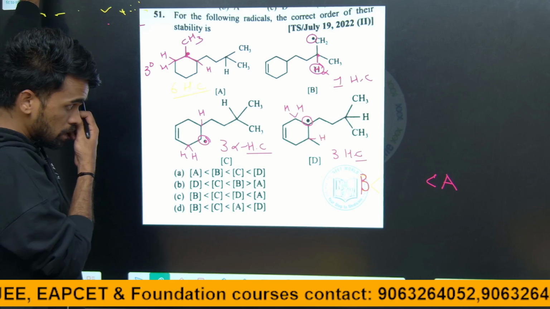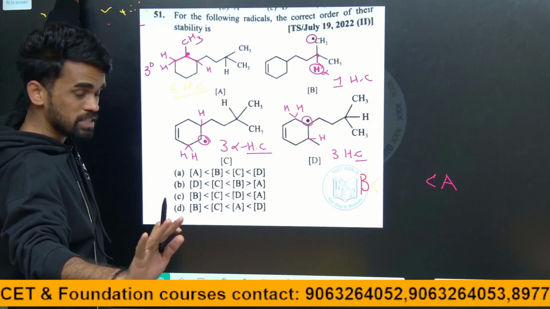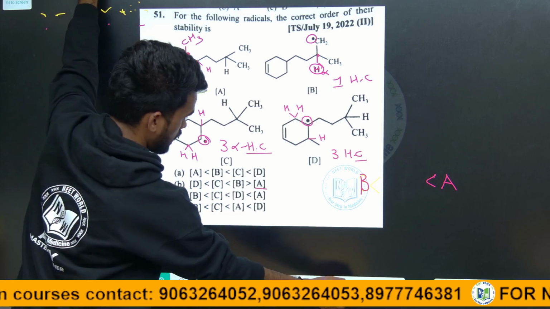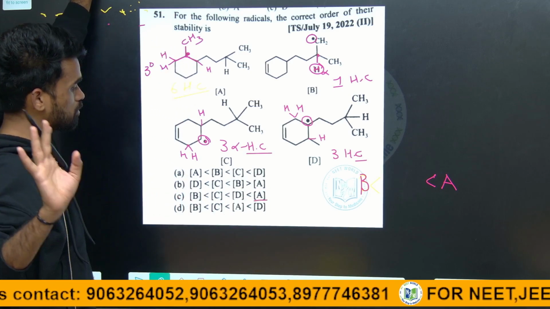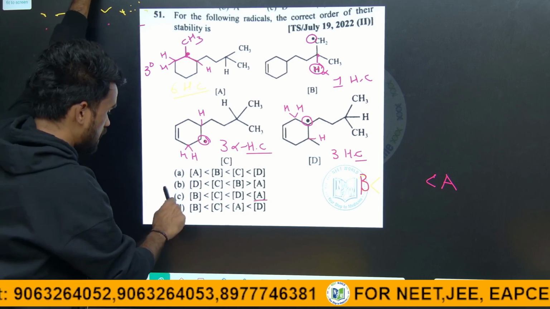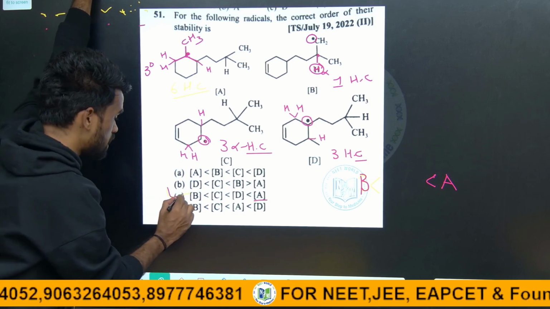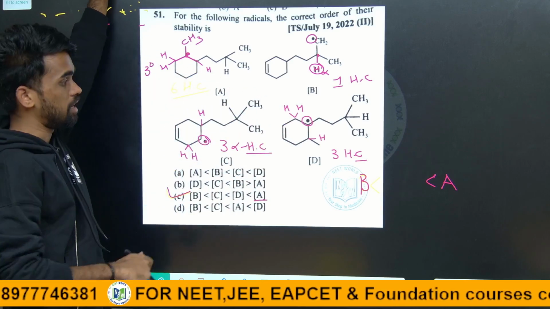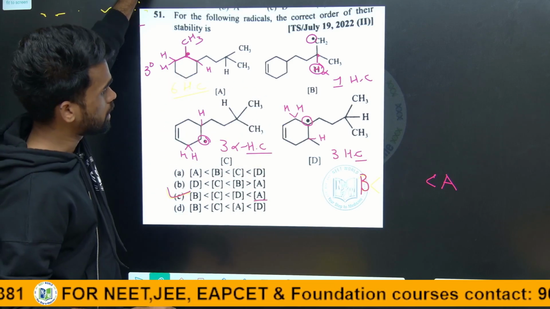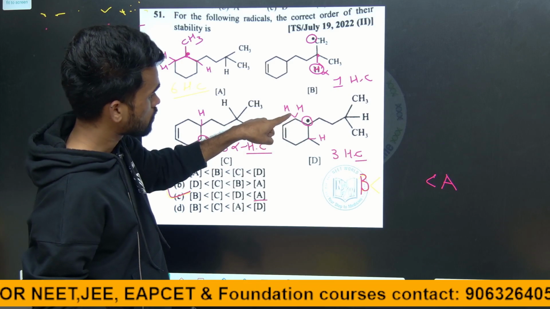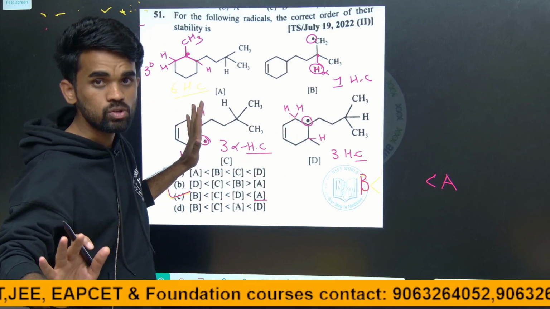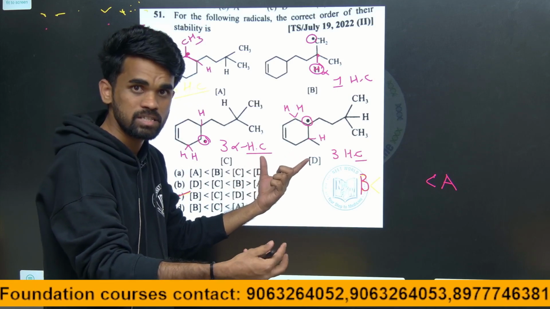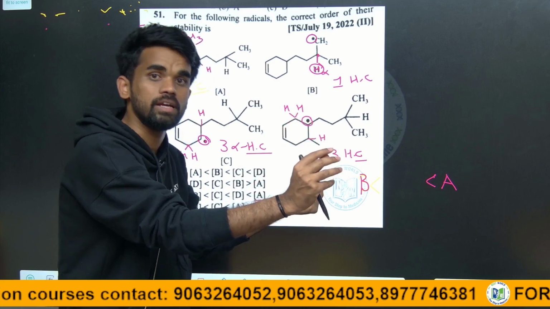Now identify the options from this. It is better to use the elimination method also. A is more stable, and B is least stable, so only one option fits, and directly we can choose option C. If you want, I can also explain why C and D have intermediate stability and which is more stable. Here we have 3 alpha hydrogens, and here also 3 alpha hydrogens. We cannot conclude which of C and D is more stable by hyperconjugation, so now go for the inductive effect.